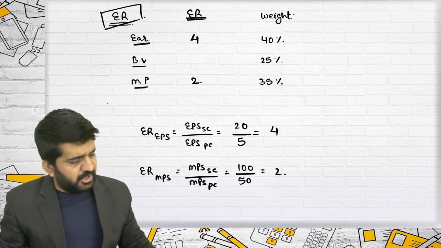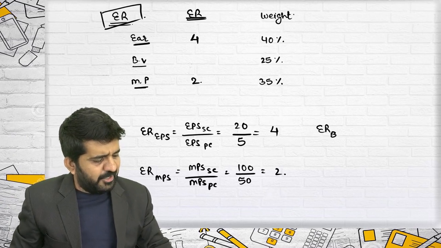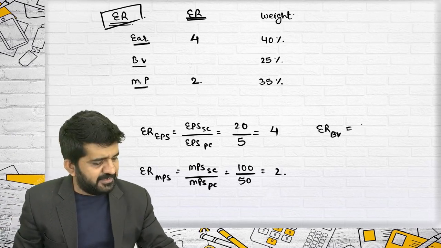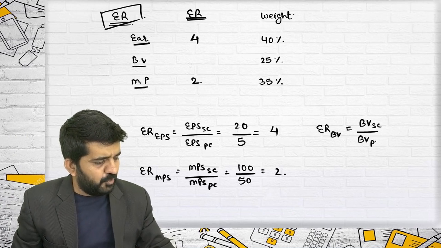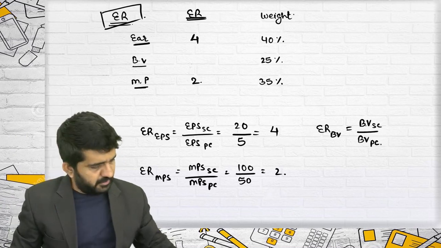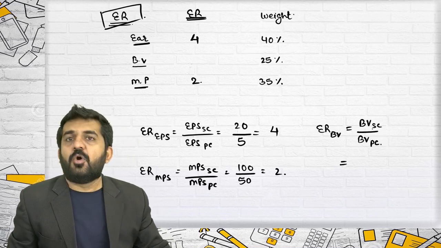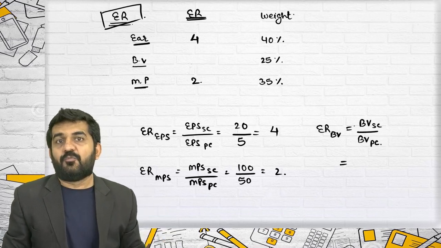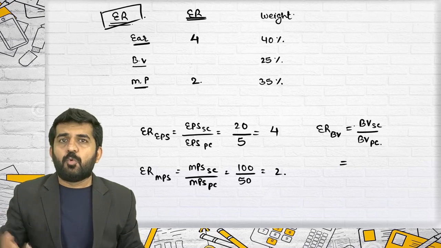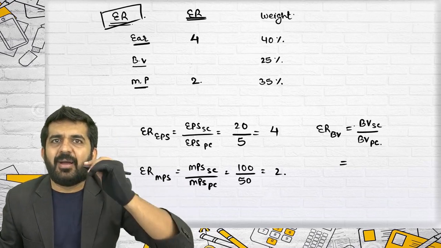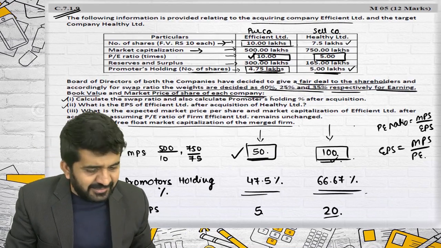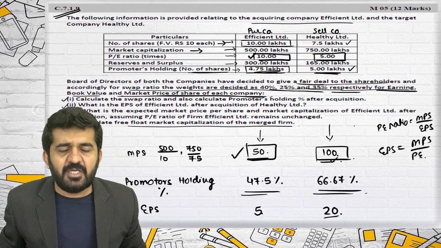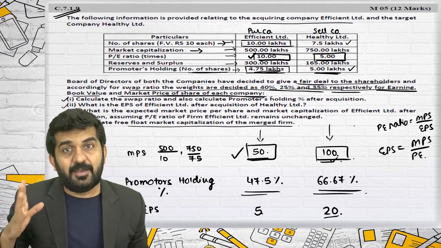What is exchange ratio based upon book value? Please understand the concept remains the same. It is book value of selling company divided by book value of purchasing company. What is book value? Total assets minus outside liability. Neither the information of assets nor of liability is given.